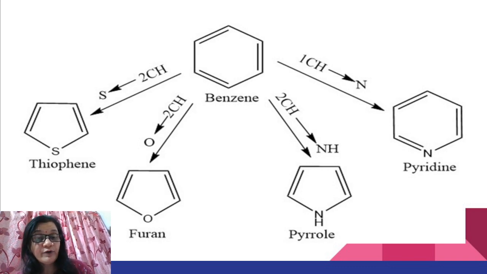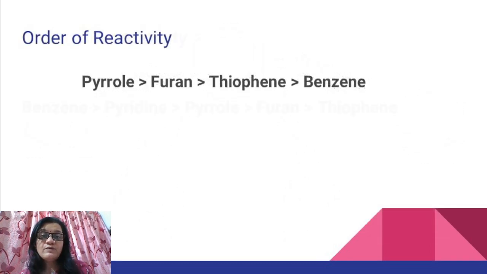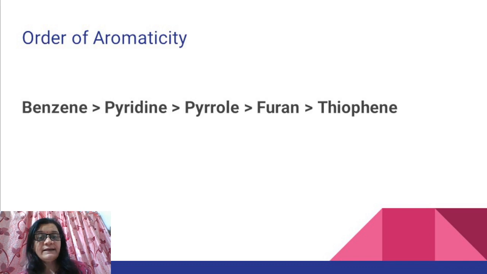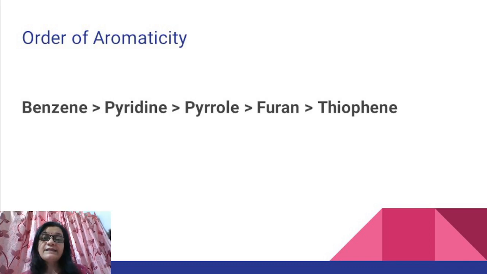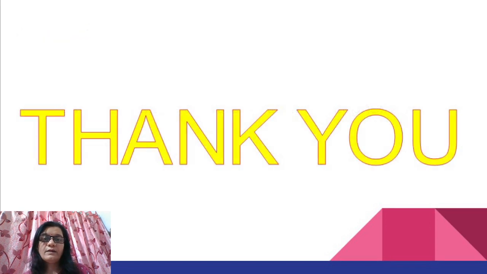It will not prefer to become an anti-aromatic compound. So the aromaticity will be retained, and the lone pair of electrons of oxygen is not available for reaction, and so is the case of thiophene. That is why furan has less aromaticity than pyrrole. Thank you.